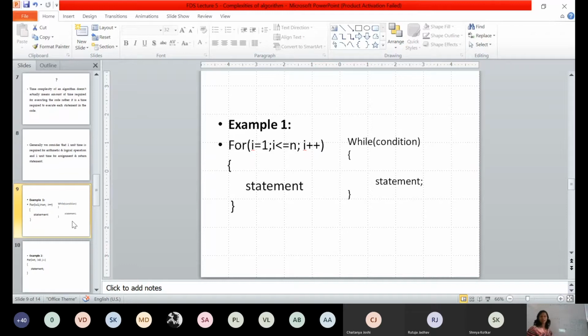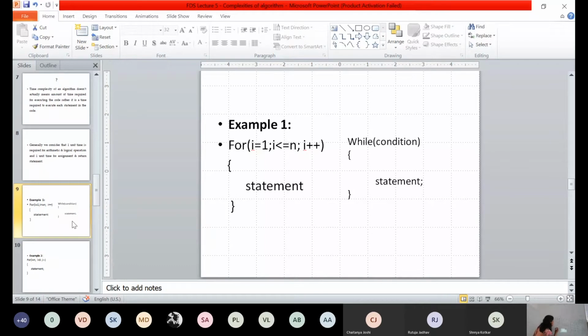It is executed n plus 1 times. Why? Because the value of I is incremented and becomes 4, but when it checks the condition, 4 is less than or equal to 3 becomes false, and that's why it will not come inside and execute the body. So the for loop is executed n plus 1 times.